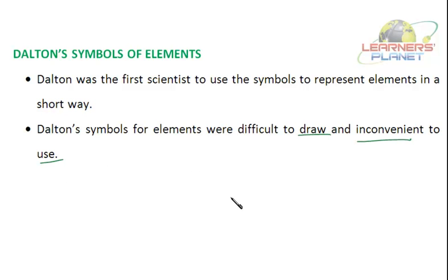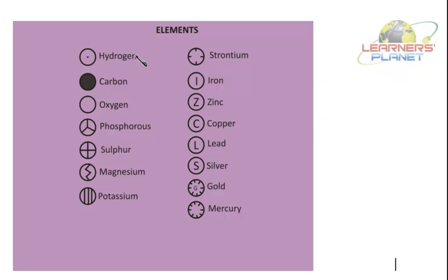Let's take some examples. See, for example, the symbol of hydrogen was this. Carbon, it was a simple black dot. Oxygen, a circle. Phosphorus, a circle with 3 lines. Sulfur, a circle with a square inside. Just 2 crossed lines inside. Magnesium, a circle with zigzag lines inside. Potassium, 3 lines inside. Then strontium. There were short lines like this.